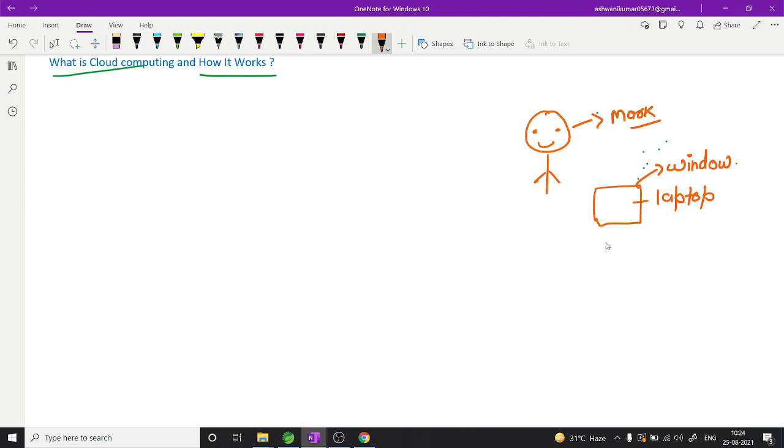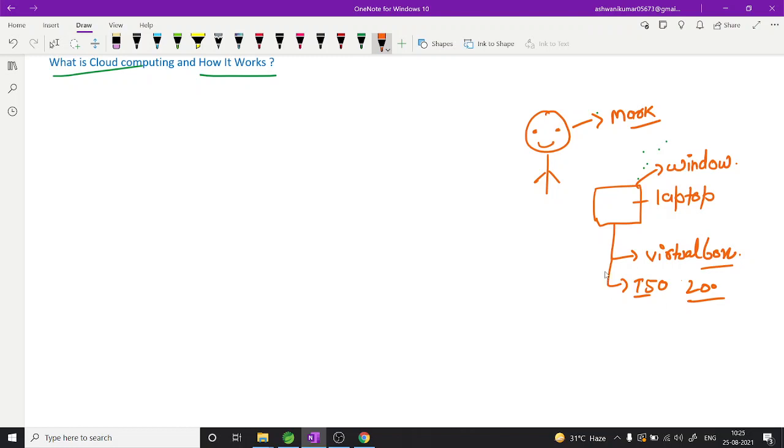Now you want to install a Linux operating system in Windows. So what will you do? There are a couple of steps, right? We all know that. I need VirtualBox, that is Oracle VirtualBox or whatever you prefer. And on top of that, I need an ISO file for installing my Linux operating system. So you will go and download that Ubuntu 20 LTS or something. Yeah, you will download it.